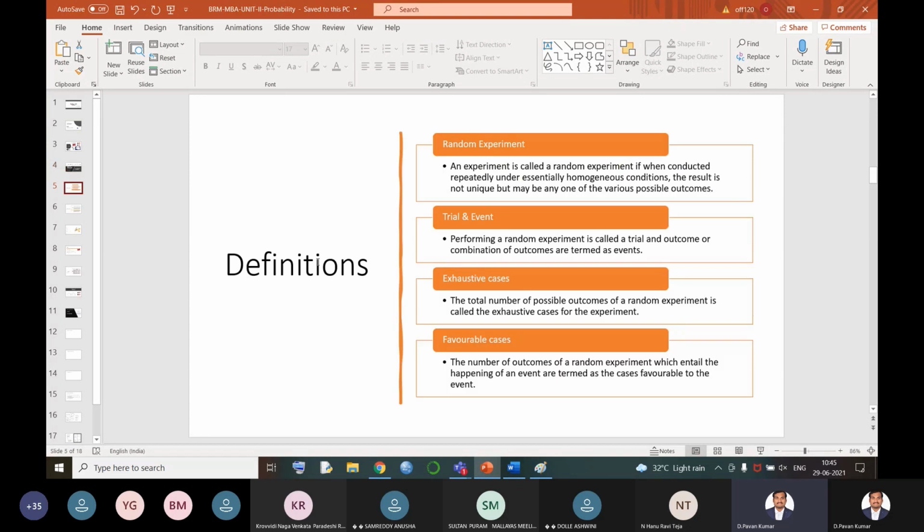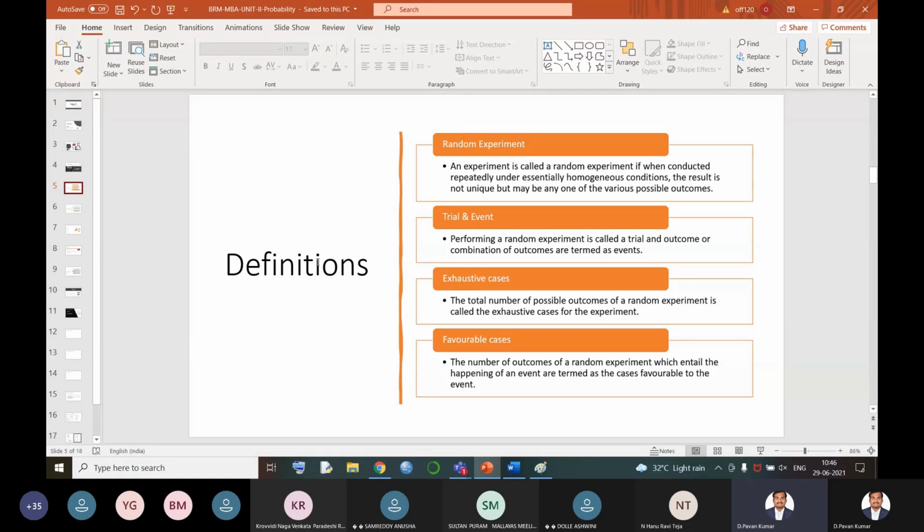Before that, let us see the basic definition, which is called a random experiment. First, what is called an experiment? See, I have a coin in my hand, I am tossing that. That is called an experiment. I have some liquids in front of me, I am combining them. That is called an experiment. Whatever new thing you are doing to find out the outcome, like cooking food, means you are doing an experiment. The result is our answer. Whether you have cooked in a good way or bad way, two outcomes, success, failure. 1 by 2 is our chance, 50-50 chances.